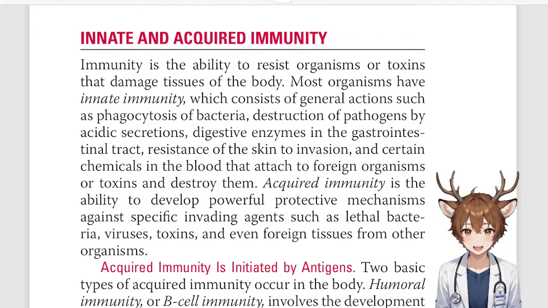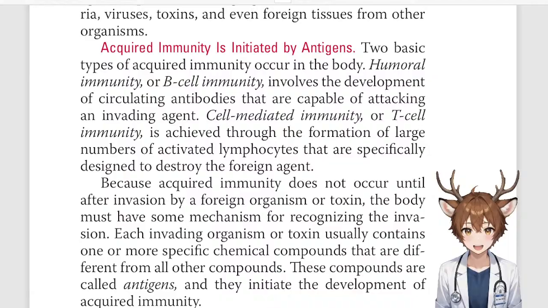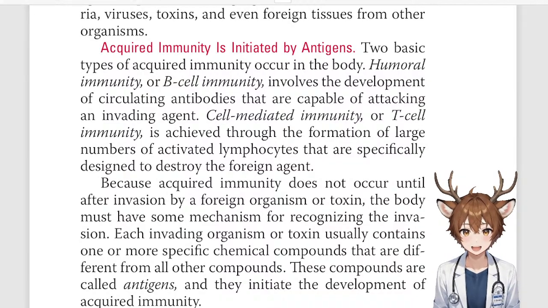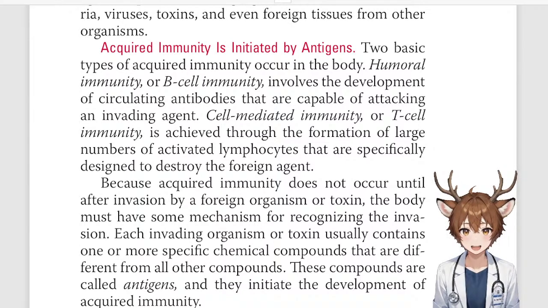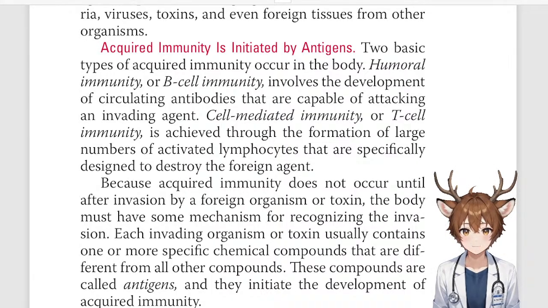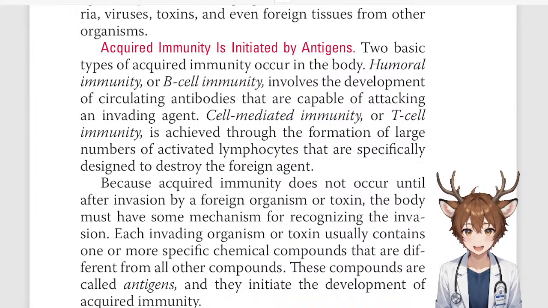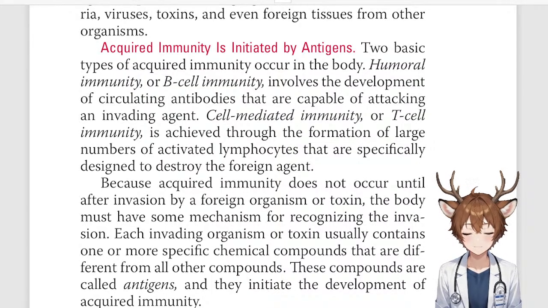Acquired immunity is the ability to develop powerful protective mechanisms against specific invading agents such as lethal bacteria, viruses, toxins, and even foreign tissues from other organisms. Acquired immunity is initiated by antigens. Two basic types of acquired immunity occur in the body: humoral immunity, or B-cell immunity, involved in the development of circulating antibodies that are capable of attacking an invading agent. Cell-mediated immunity, or T-cell immunity, is achieved through the formation of large numbers of activated lymphocytes that are specifically designed to destroy the foreign agent.